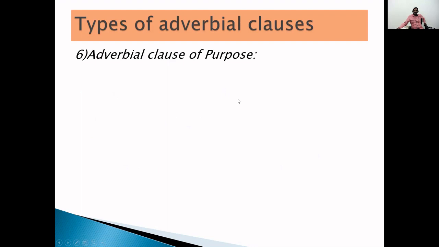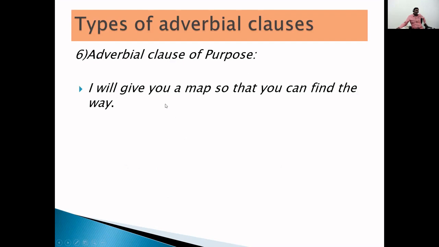Now look at one more: the adverbial clause of purpose. It explains the purpose of the main clause. Look at the example. I will give you a map so that you can find the way. For what purpose is that map given? Just to find the way. So here the purpose is being served. Finding the way is the purpose. For that, the map is given.